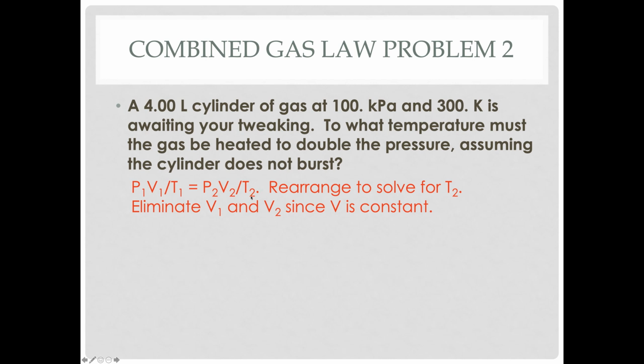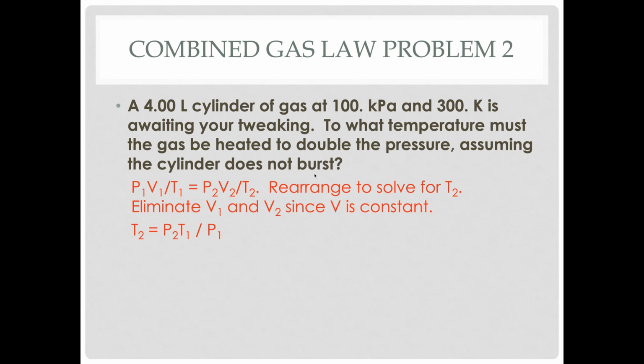We want to solve for T2. So we want to get T2 out of the denominator, multiply both sides by T2, divide both sides by P1 until you get this formula here. You could also have rearranged it, left T2 in the denominator, and then just taken the reciprocal of both sides. Either way you want to do it is fine.